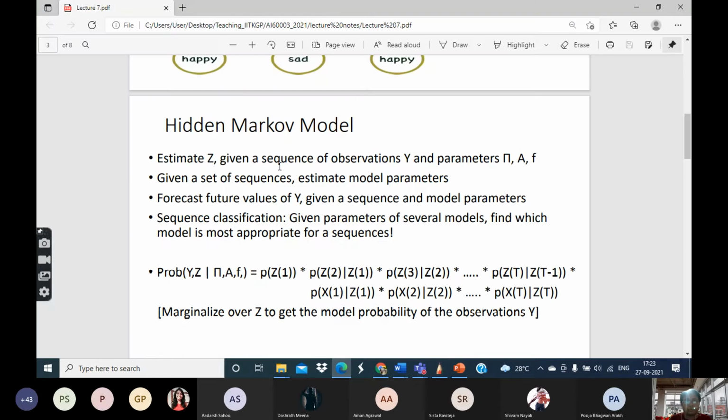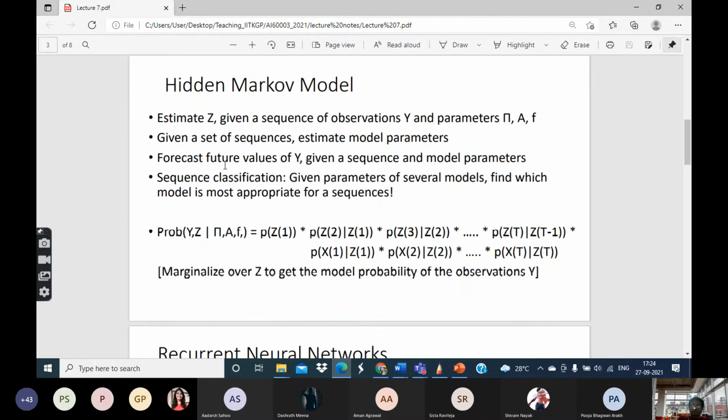Now suppose you are able to estimate the model parameters, or you are able to estimate the hidden states. Then what will you do with it? Why is it important? One thing that you can do is forecast the future values of y given a sequence and the model parameters.